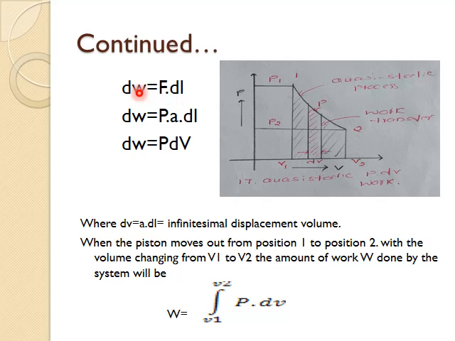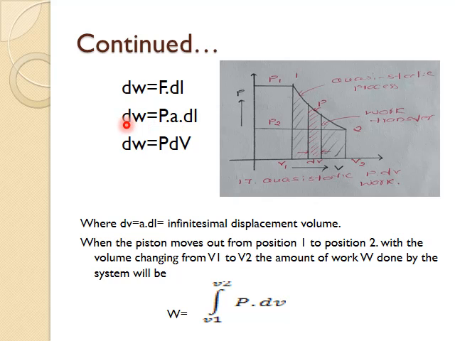We know the basic formula, work equal to force into displacement. Here I am measuring the very small work done by a gas in order to move the piston through a very small distance dl. That is why dw equals force into small displacement. I can rewrite this equation as dw equal to pressure into area of cross-section of the piston, with dl as it is.